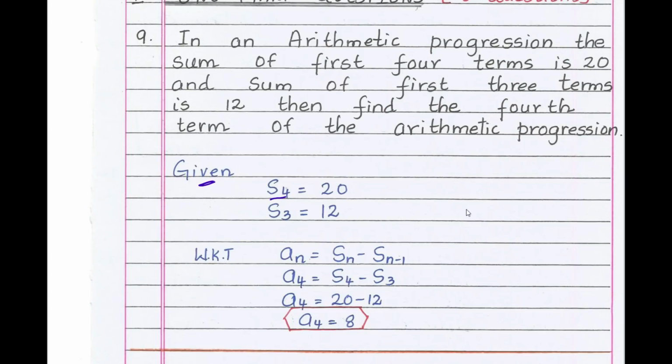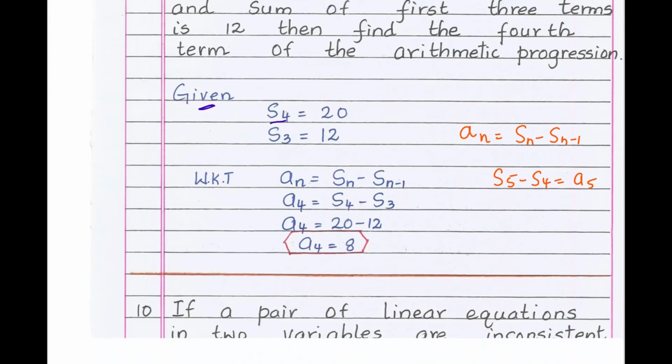Now we know that nth term an equals Sn minus S of n minus 1. Therefore, S4 minus S3 will give what? A4. That is 4th term. So, S5 minus S4 will give what? A5. The same way, the 4th term equals S4 minus S3. Therefore, A4 equals, just subtract 20 minus 12. We get A4 equals 8. That is 4th term of an arithmetic progression is what? 8.